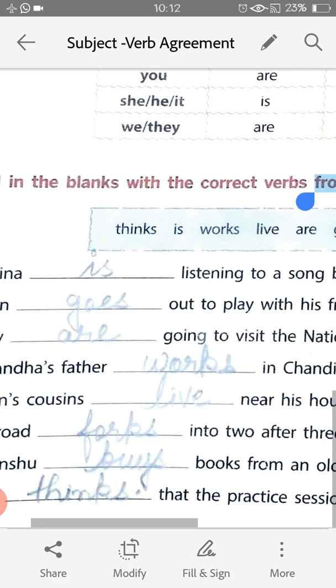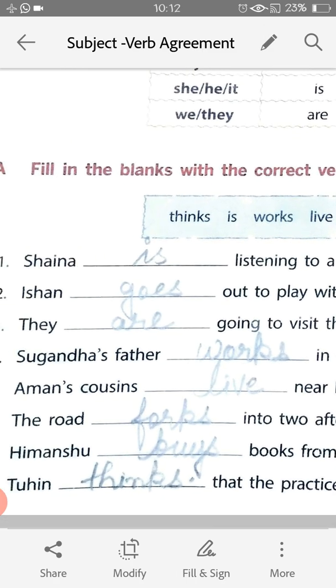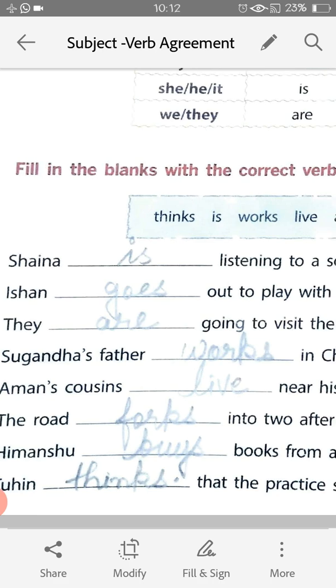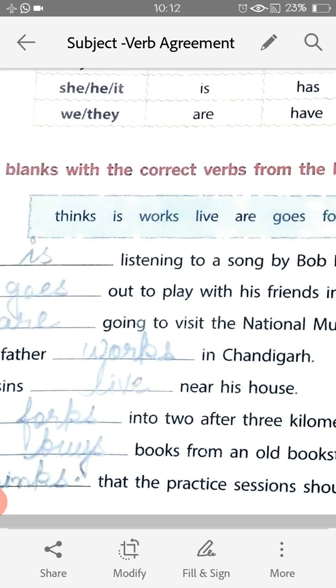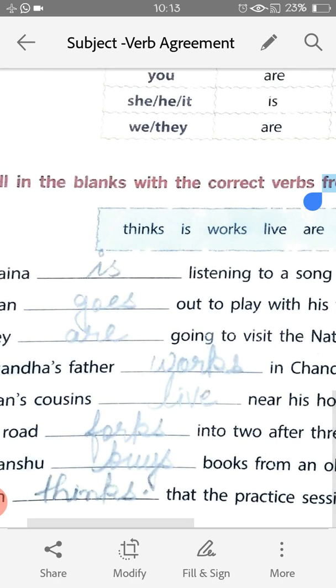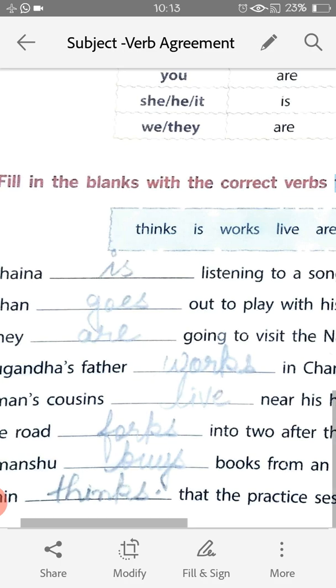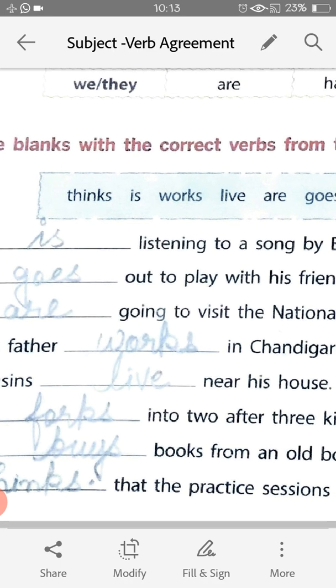The road forks. Here s is added because the road is a singular subject. So the road forks into two after 3 kilometers. So the road is divided into two parts after 3 kilometers. Then Himanshu. Himanshu is a single boy's name. So Himanshu buys. We are not adding just buy; we are adding s to buys because Himanshu is singular. So the singular verb will be buys, not buy, books from an old bookstore.